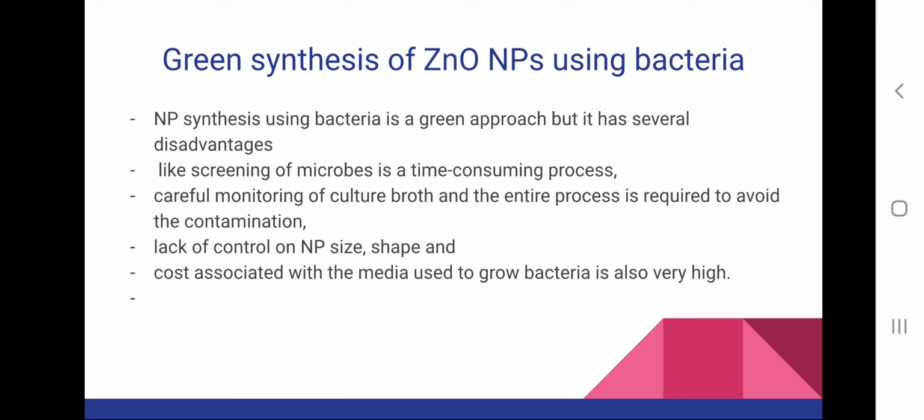Then we have to carefully monitor the broth during the entire process, so that there is no contamination in the medium. Then we cannot control the size and shape of the nanoparticles, and usually the medium which we are utilizing for growing bacteria is very costly.